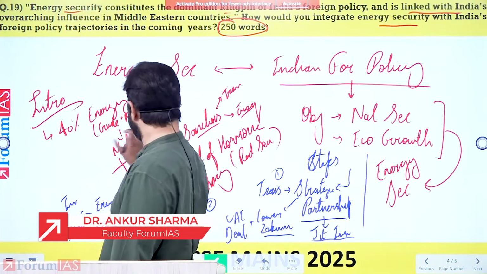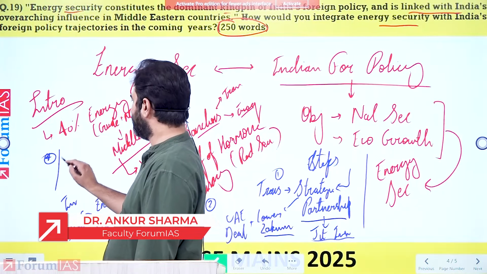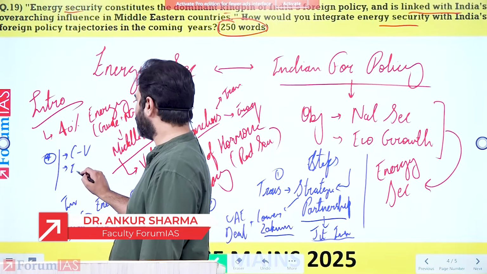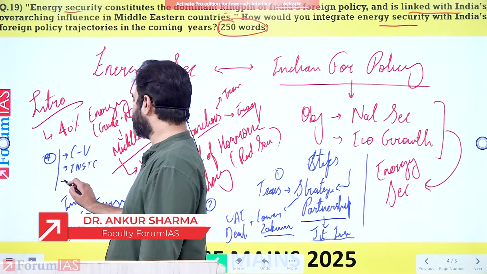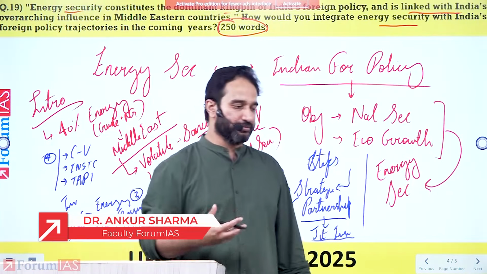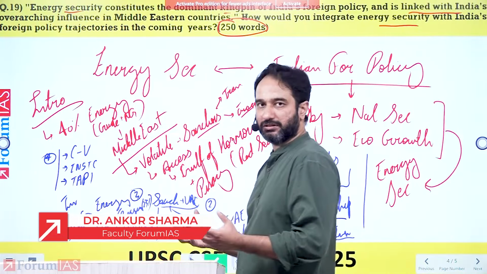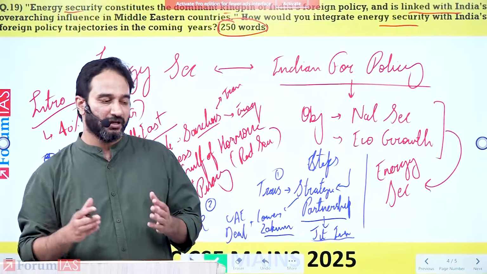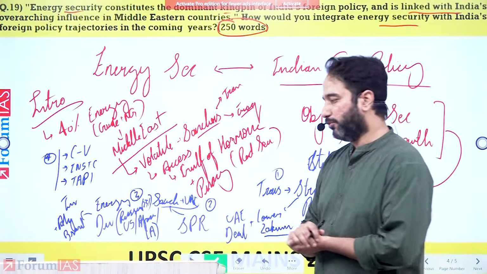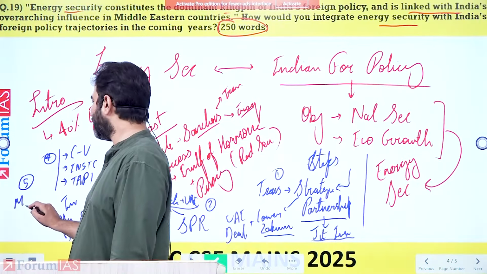Apart from this, in relation to the energy routes, you can also end up highlighting that India is building the Chennai-Vladivostok corridor. India is building the INSTC corridor. India is also trying to work on the TAPI pipeline. So these are also various connectivity mechanisms that India is bringing in to ensure that the supply chains of oil and gas in India continue to be maintained, even if there are problems in the Strait of Hormuz or in the Red Sea. And lastly, you also end up highlighting moving away from oil.